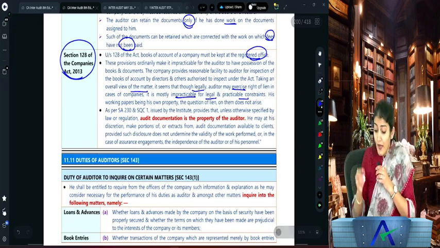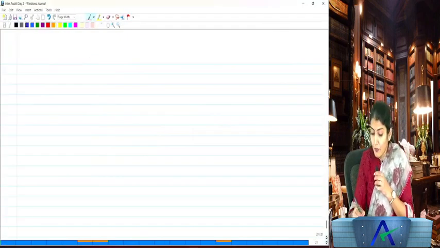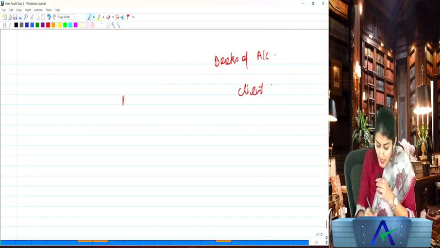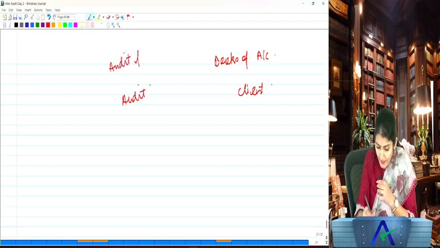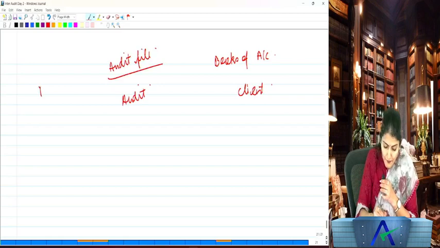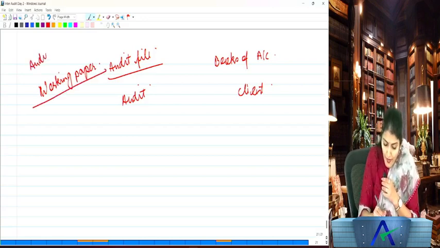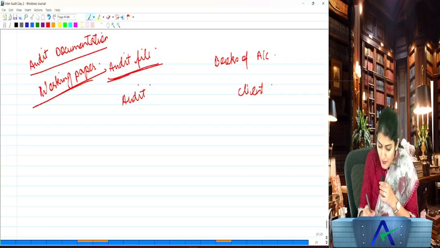Now, when I do the audit, I do audit of the books of account. These books of account belong to the client. And when I am doing the audit, I prepare my audit file. Each and every paper in my audit file is called the working paper. This is also referred to as the audit documentation. This is the audit file, the audit documentation, the working paper.